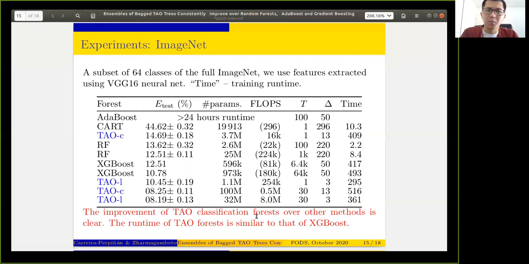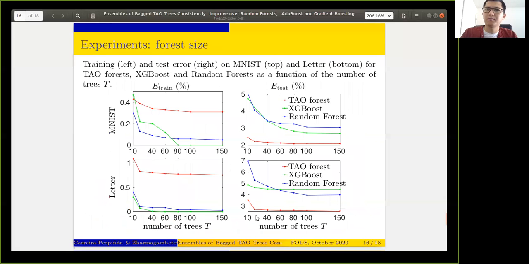We additionally report model complexity and runtime. We admit that TAO forests are slower compared to traditional random forests due to using alternating optimization iterations, but it has a similar runtime to that of XGBoost, while achieving lower error.